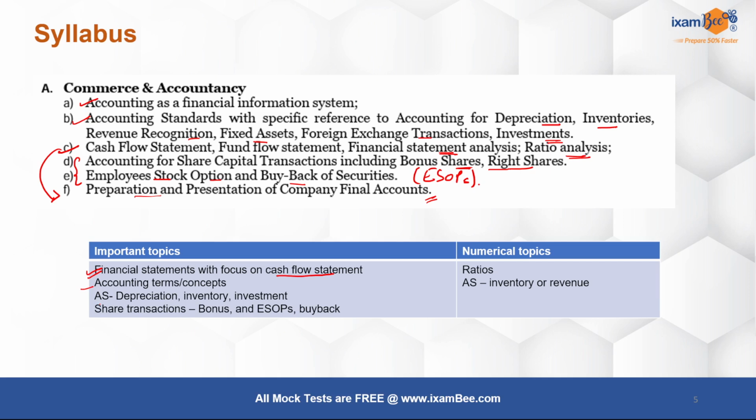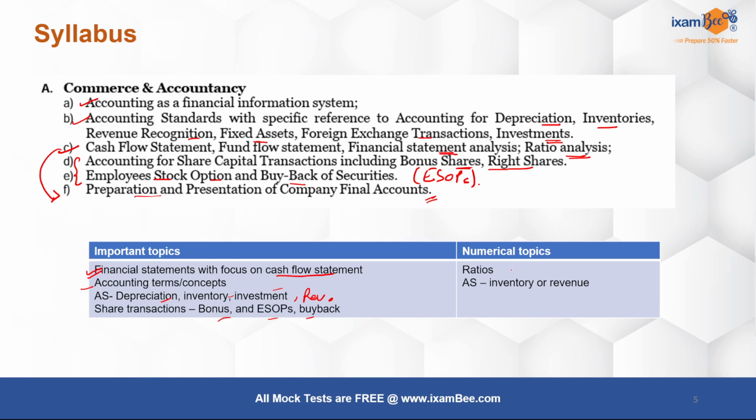In your accounting standards, if you've not been able to go through all, you can give more focus to depreciation, inventory, and investment, and also to some extent the revenue. And in the share transactions, bonus, ESOPs, and buyback can have more importance. This is also a topic from which you can get certain numericals, not necessarily, at least in one of the phases, but because both the phases are happening on the same day, you have to be prepared overall.